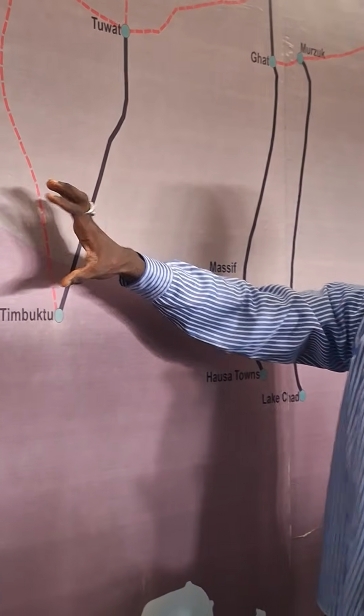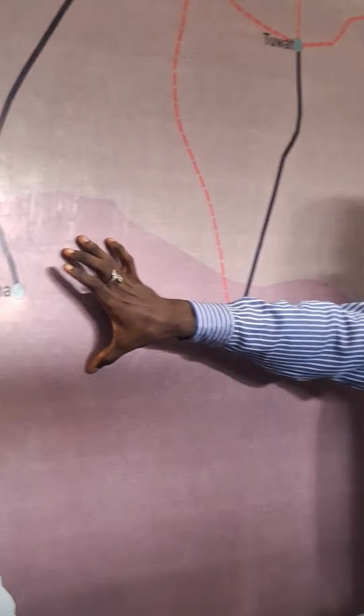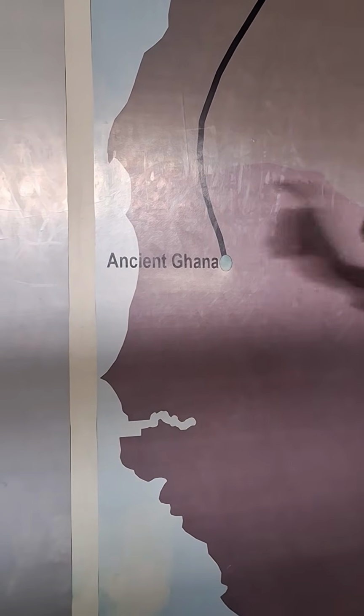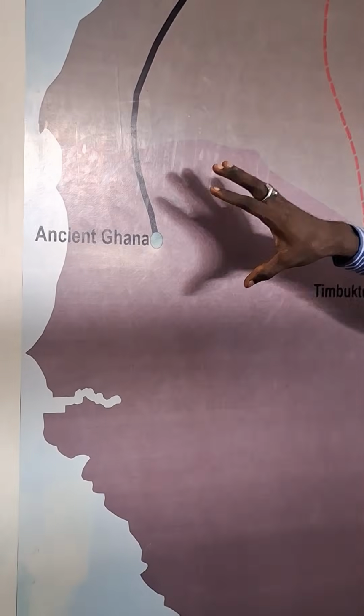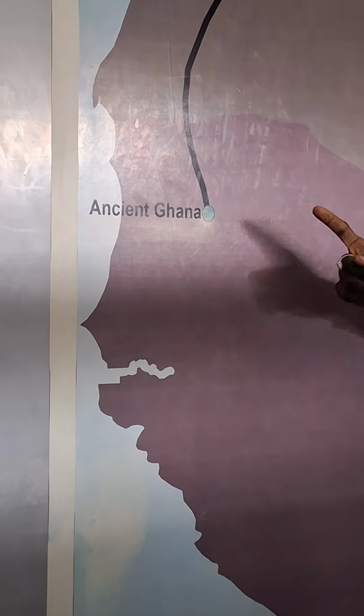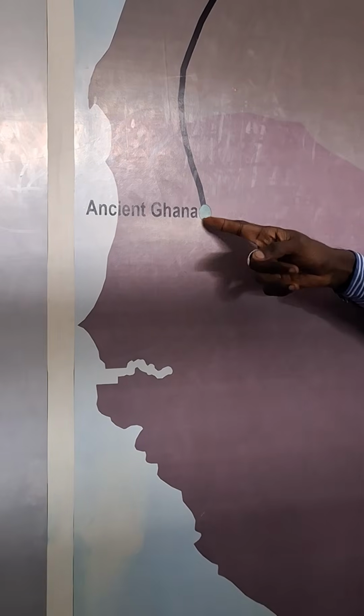The center of the trade was an ancient empire called Ghana. Now, the original name of this place was not Ghana, but rather Ouagadougou. Ouagadougou now is the capital of Burkina Faso. We are not talking about that Ouagadougou, but rather the ancient Ouagadougou, made up of a group of people called the Soninke people. The title given to kings of Ouagadougou was warrior king or king of gold, which means Ghana.